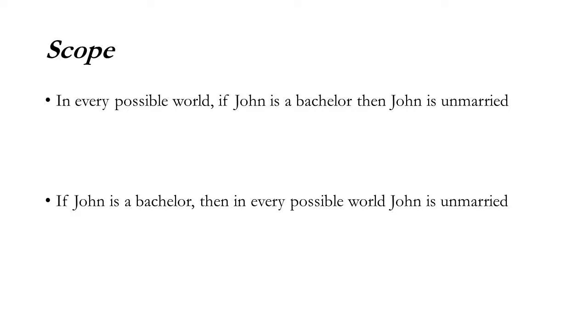Here's how we can delineate or distinguish this sort of scope ambiguity. I've got the two different readings here, right? And we'll start with the top one. The first one says, in every possible world, if John is a bachelor, then John is unmarried. And this is how we're trying to characterize, if John is a bachelor, then he must be unmarried. Now, I'm going to focus on the different placements of "every possible world" here. There's the scoping. You can use brackets to characterize that.